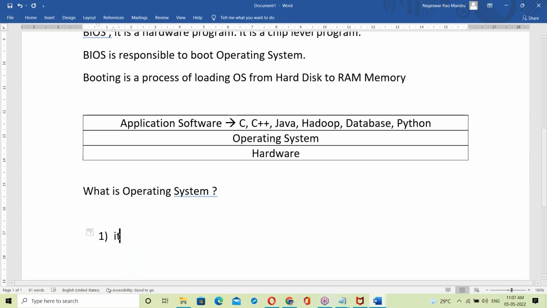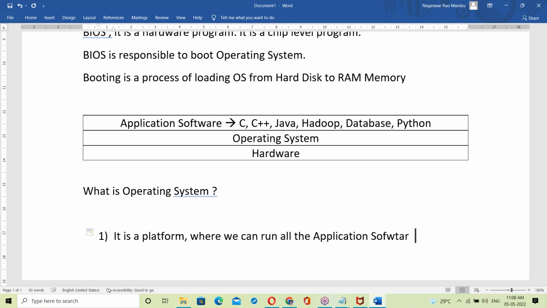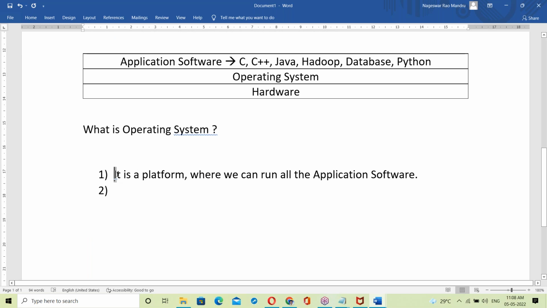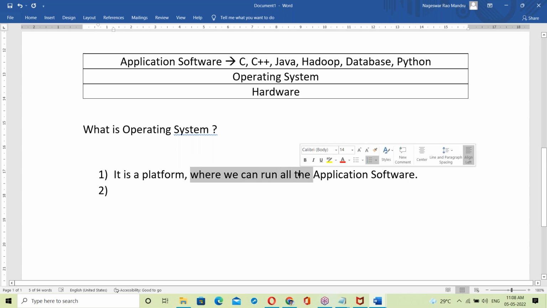It's a platform where we can run all the application software.